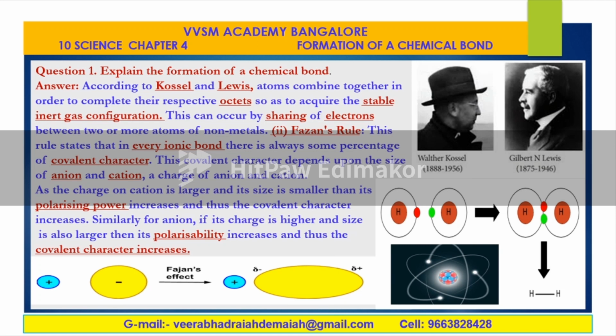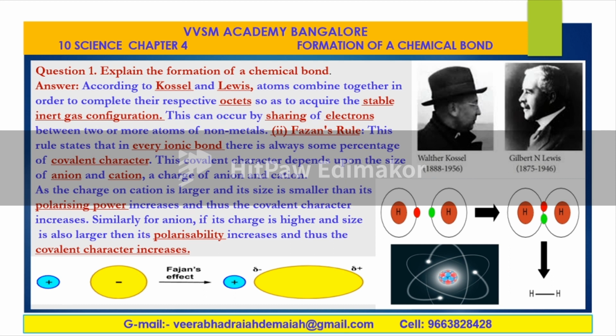This is a rule that in every ionic bond, there is always some percentage of covalent character. Consider anions and cations, the positively charged ion and the negatively charged ion. The polarizing power increases and thus the covalent character increases. Similarly for an anion, if its charge is higher and size is also larger, then the polarizability increases and thus the covalent character increases. It is nothing but the covalent character increases when different types of charges combine together during the formation of a chemical bond.